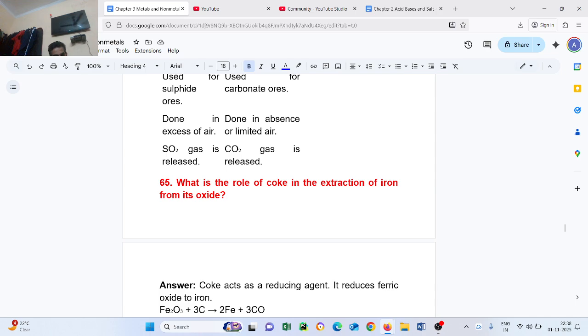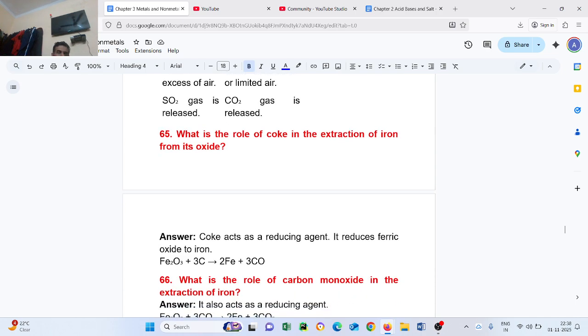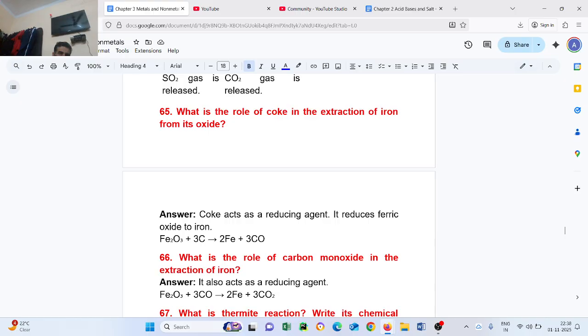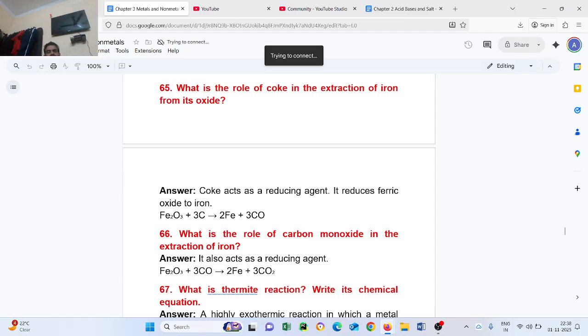Question number 65. What is the role of coke in the extraction of iron from its oxide? Answer. Coke acts as a reducing agent. It reduces ferric oxide to iron. Fe2O3 plus 3C gives 2Fe plus 3CO.